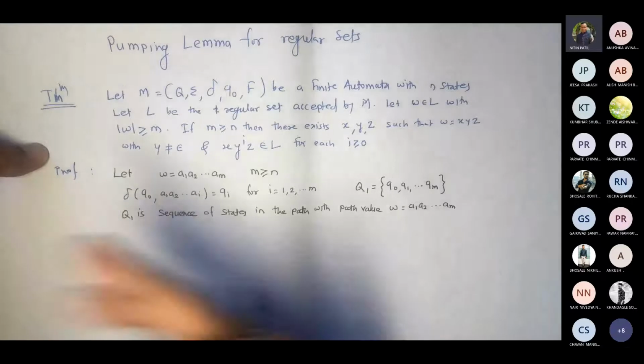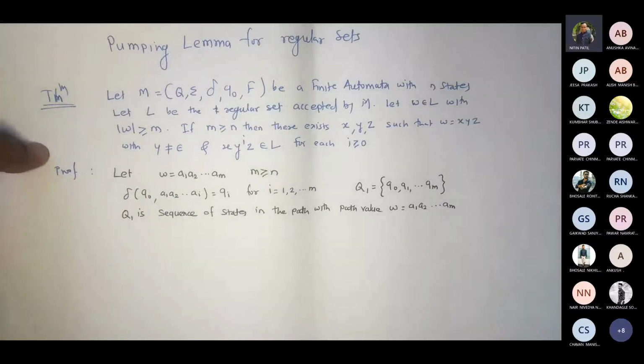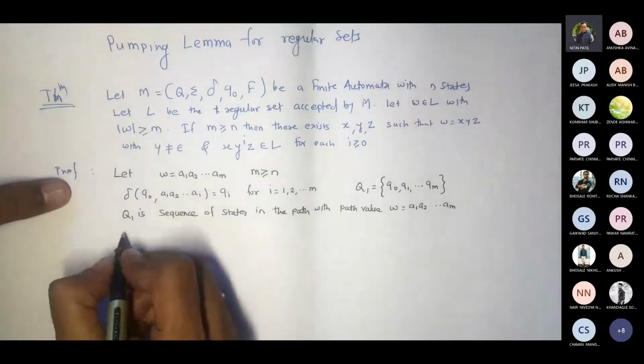Now in the given FA, how many states do we have? The finite automata that was given to us, there are how many states? N, correct?